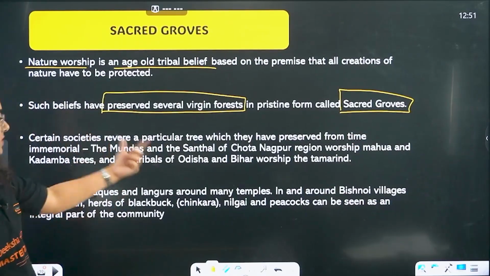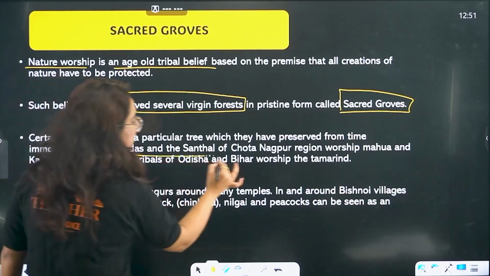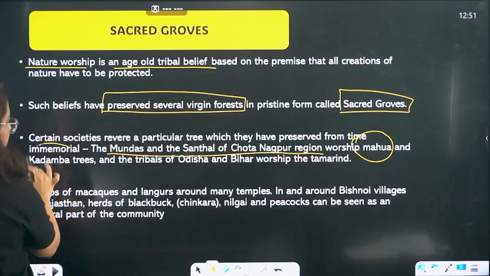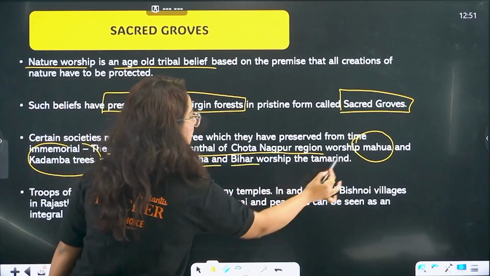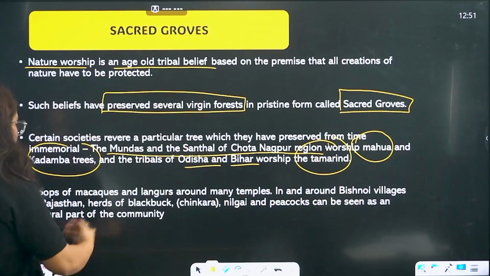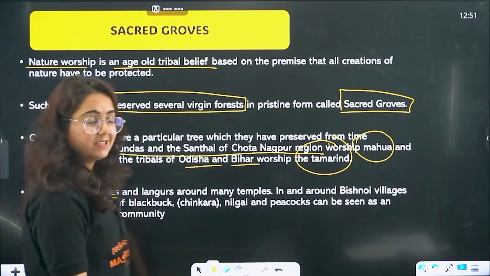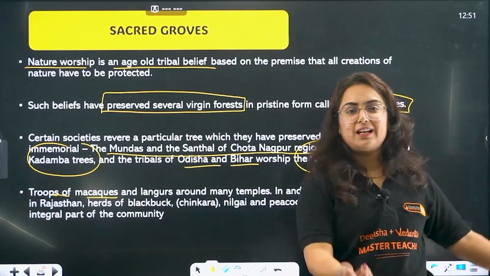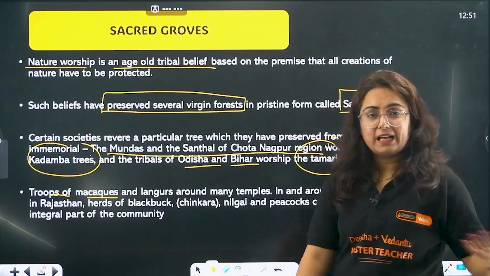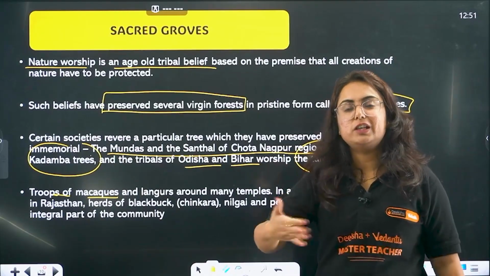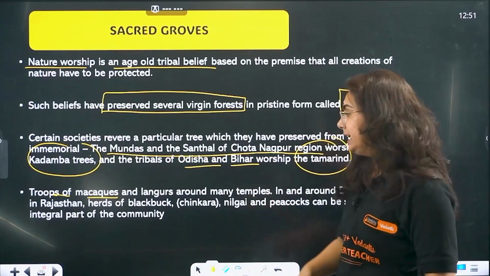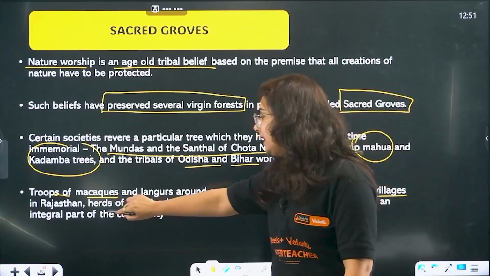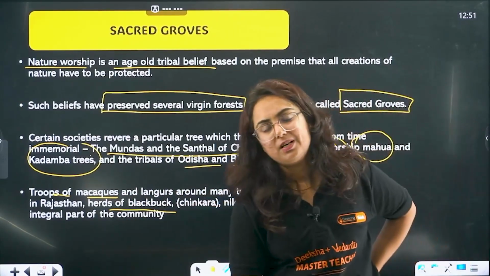So certain societies are written, like I told you, the Mundas and Santals of the Chota Nagpur region worship Mahua and Kadamba trees. And the tribals of Orissa and Bihar worship tamarind. Similarly, troops of macaques. This is particularly seen in a lot of Indian temples. You go to Indian temples, there are langurs, monkeys sitting over there, and they are actually more worshipped in India. So they are sitting in many temples, and the example is of the Bishnoi community that considered blackbuck as a religious entity.